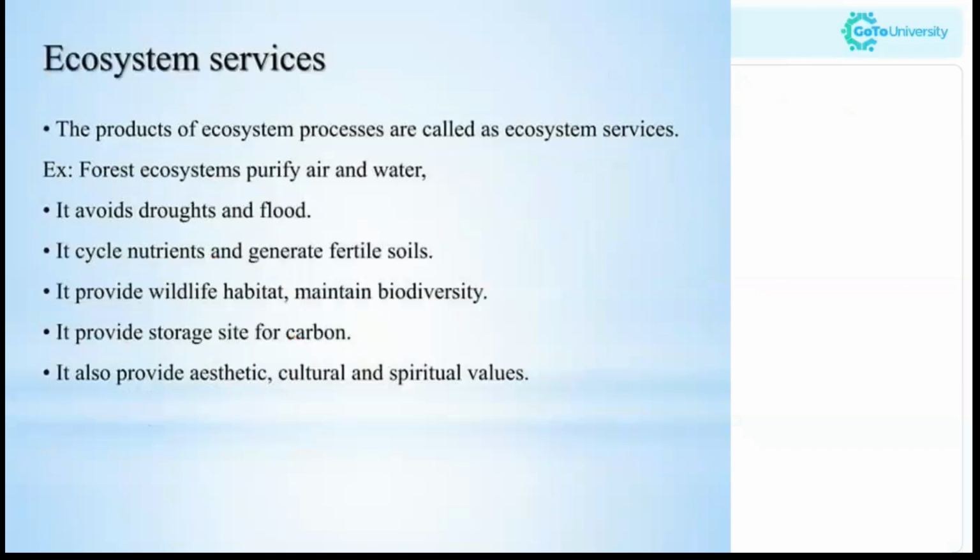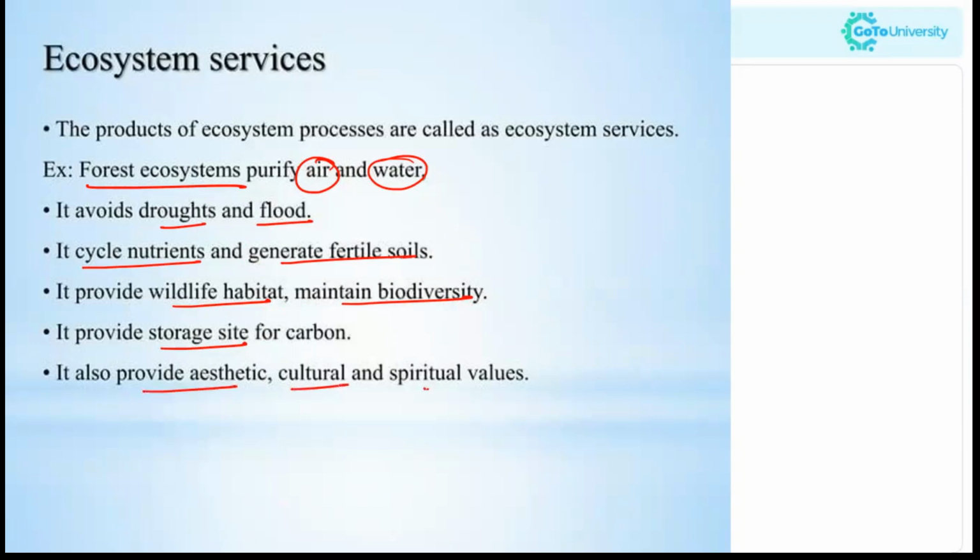Now what are the ecosystem services? The products of ecosystem processes are called ecosystem services. For example, the forest ecosystem purifies air and water. It avoids droughts and floods. It cycles nutrients and generates fertile soil. It provides wildlife habitat and maintains biodiversity. It provides a storage site for carbon. It also provides aesthetic, cultural and spiritual values. So these are the ecosystem services which are provided by the forest ecosystem, for example.